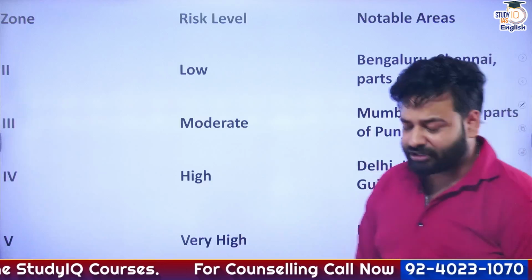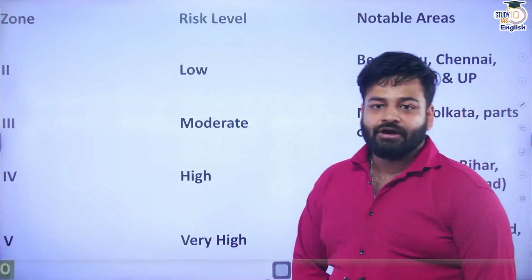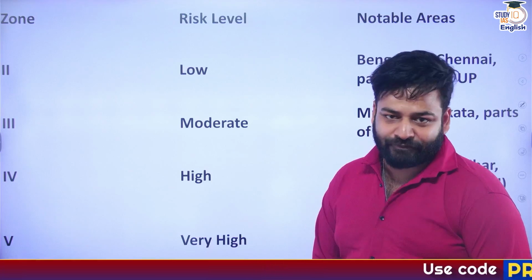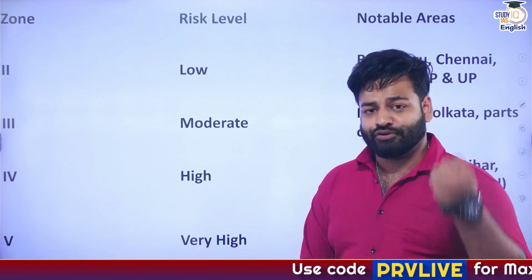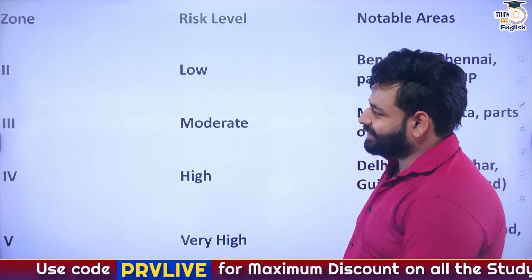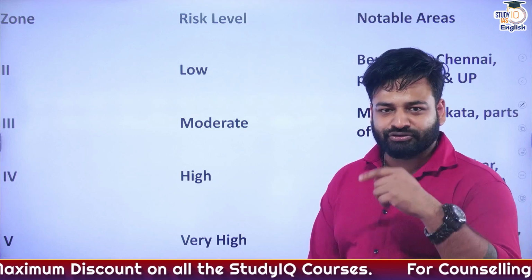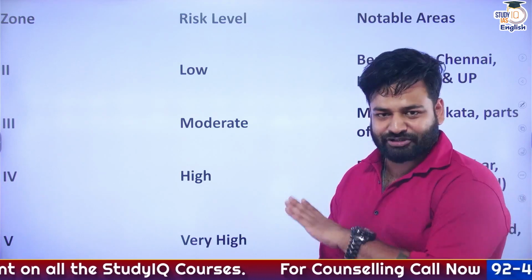So now let's talk about the zones and the risk level and the notable areas that can be counted here. So we have got zone 2, 3, 4 and 5. Basically 4 zones. Now you would be like, sir, is there a mistake? It should be 1, 2, 3 and 4, right? So it shouldn't be 2, 3, 4 and 5. No, that's correct. It's not a mistake.